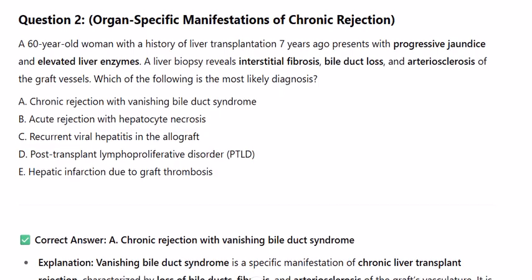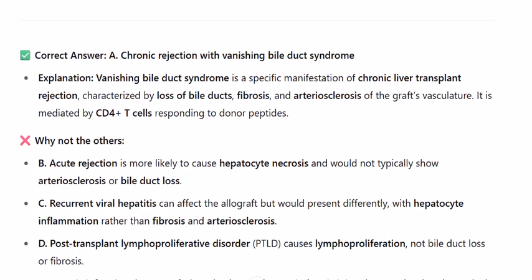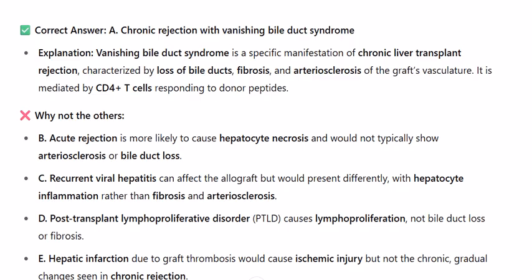Explanation. Vanishing bile duct syndrome is a specific manifestation of chronic liver transplant rejection, characterized by loss of bile ducts, fibrosis, and arteriosclerosis of the graft's vasculature. It is mediated by CD4 plus T cells responding to donor peptides. Why not the others?